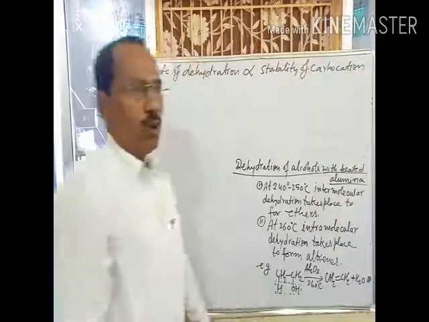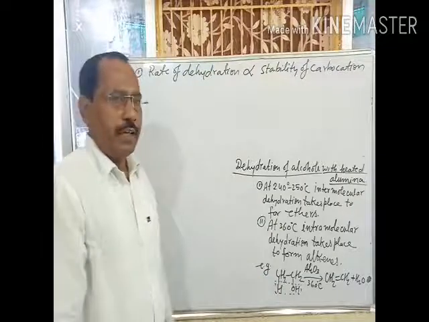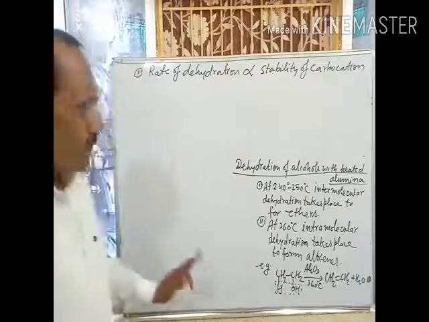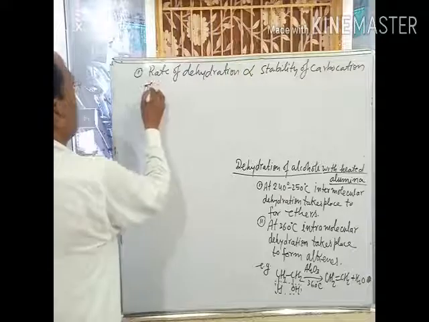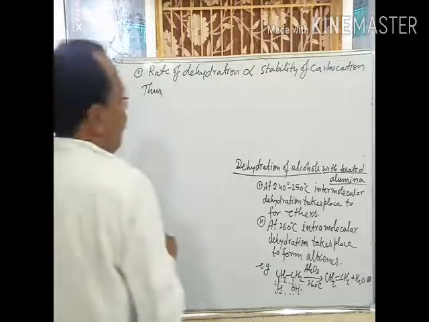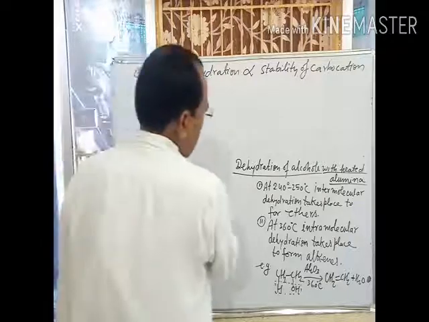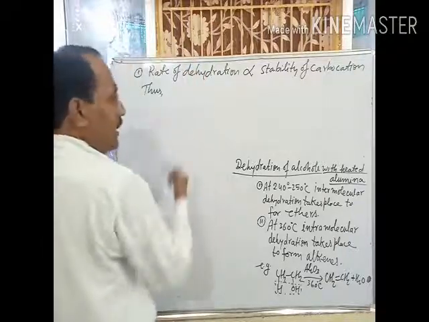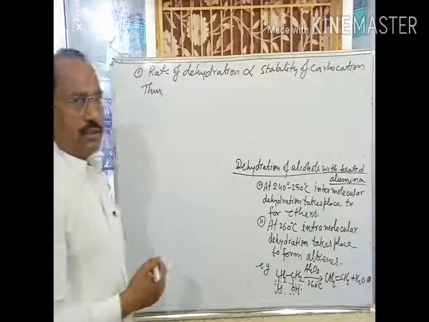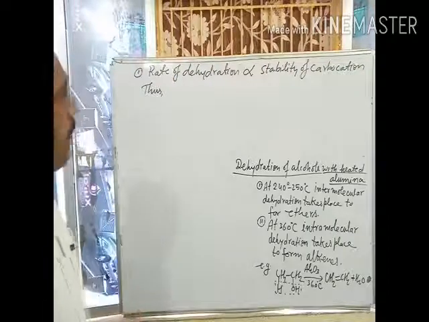Means as the carbocation stability increases, rate of dehydration also increases. That's why, thus, order of dehydration means tertiary alcohol, secondary alcohol and primary alcohol.